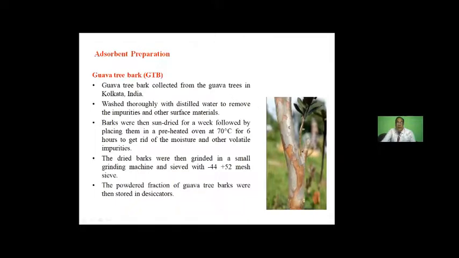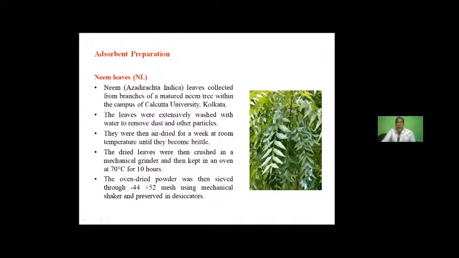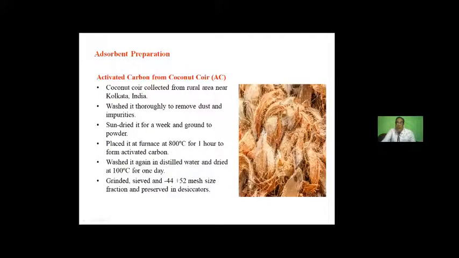So these are all how to prepare the adsorbent. We will not go into details. Basically, this is the guava tree bark, and we will take it from the tree and powder it after washing. Similarly, we will take the rice husk from the rice mill. We will take neem leaves and dry and powder them, and again we'll utilize them for our adsorption purpose. We'll take the coconut coir.